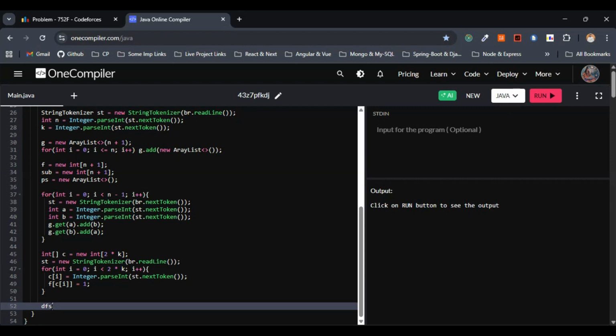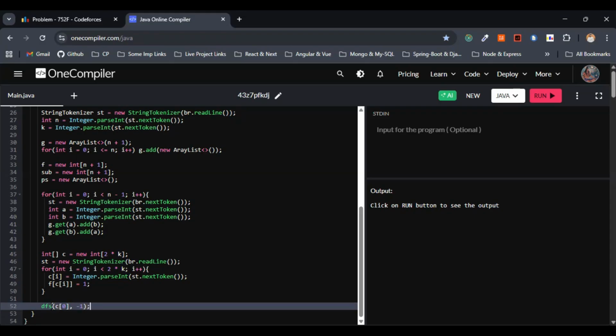We'll be running the DFS from the first special city. Just remember this one. DFS of, we are running this one from the first special city, c of 0 with a 1, else minus 1, right? We have to go with.